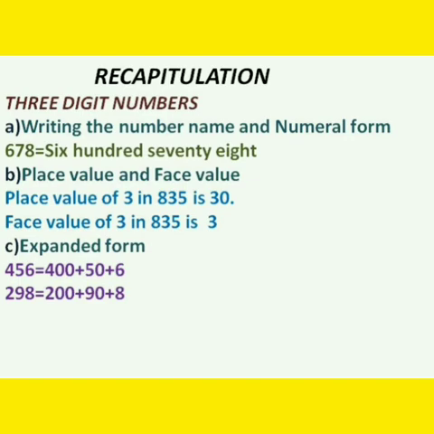Next comes expanded form. Here consider a number 456. It is expanded as 400 plus 50 plus 6. Next, 298. It is expanded as 200 plus 90 plus 8. Is it clear? Yes. Okay, good.